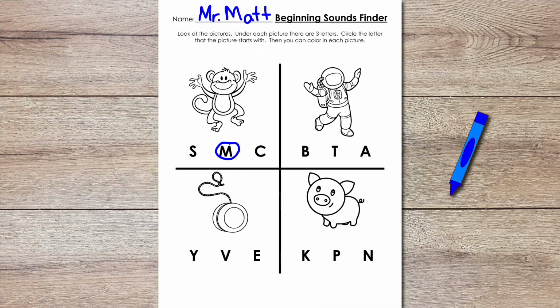Yeah, it's a picture of a monkey, right? Pretty crazy. A silly monkey. And now, what letter does monkey start with? Yeah, it starts with the letter M, guys. You're right. Okay, so we get that and we circle our letter M.